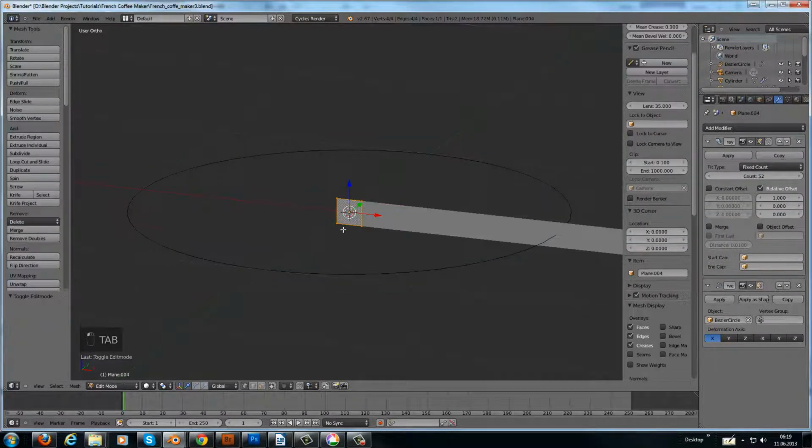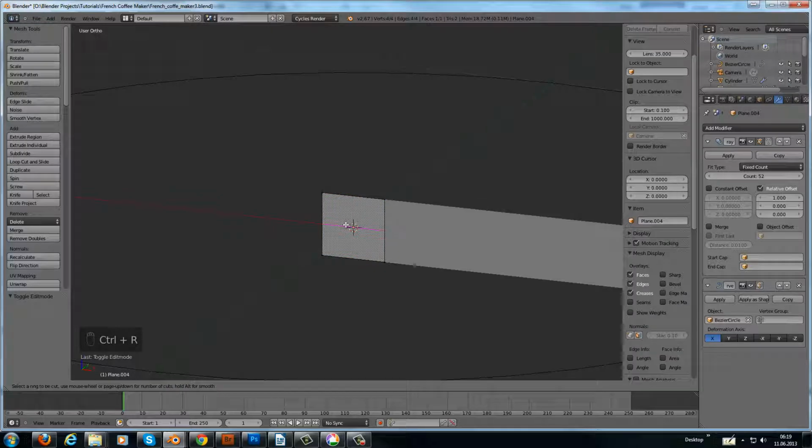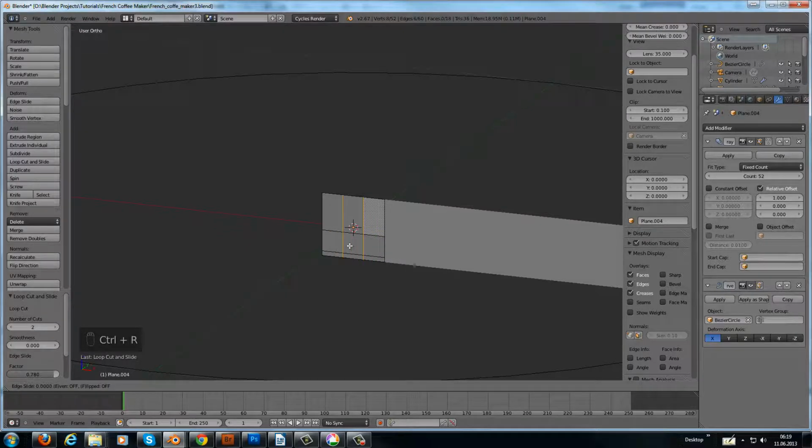Now we have to put some holes in there, or 1 hole. For this I use Ctrl R for the loop cut, and I need 2 like this, and slide them down here, and another 2 here.